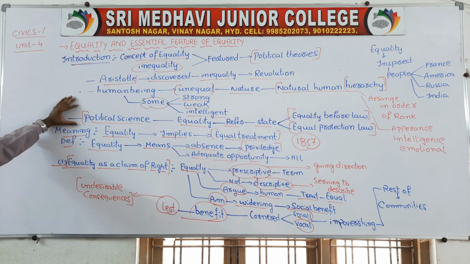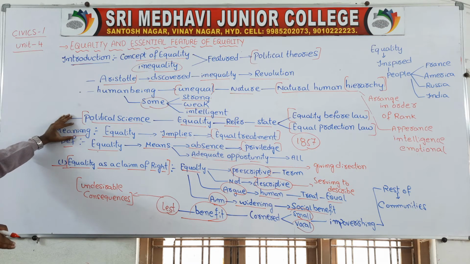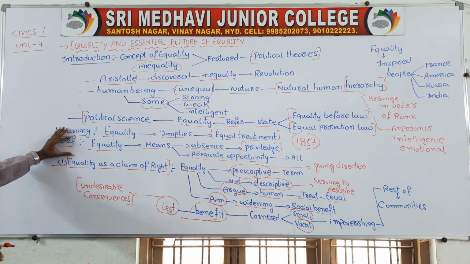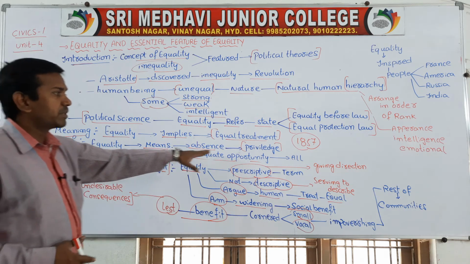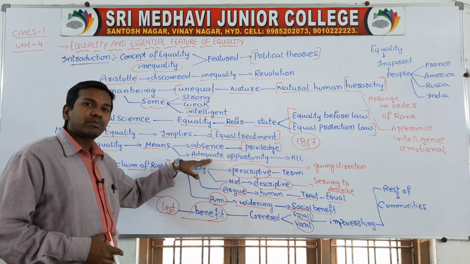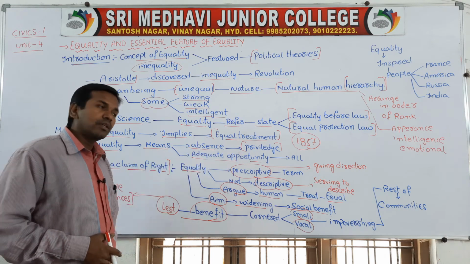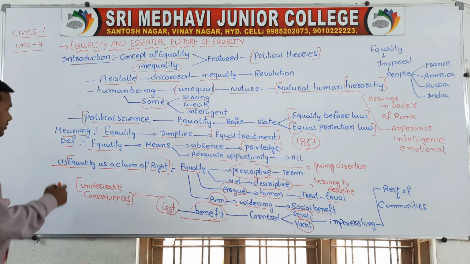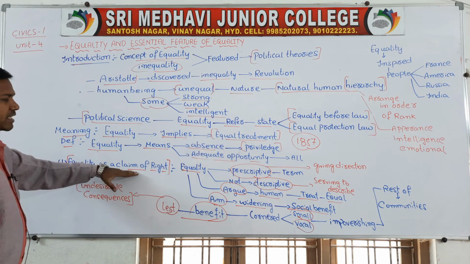In political science, what is meant by equality is that every person should be equal before the law and every person should have equal protection of the law. When you talk about political science, it implies equal treatment: every person should be treated equally. By definition, equality is nothing but the absence of privilege, the absence of any benefits and privilege. On the other hand, if you are providing adequate opportunities for all the people, that is also called equality.